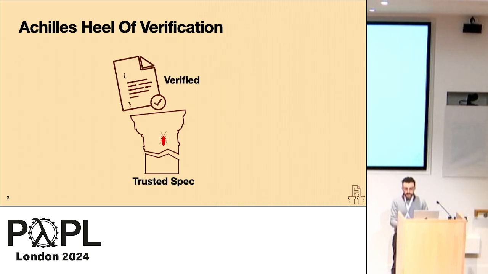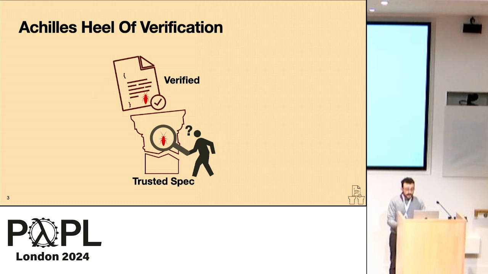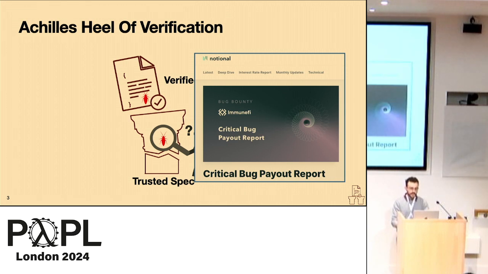If there is a bug in the specification, then that bug could also exist in the protocol or verified implementation and could potentially be hidden by a passing proof. Current techniques to ensure that a specification is correct rely on manual inspection. The insight being that specs are typically small enough and understood well enough to make this task feasible, but even experts have been found to make mistakes. This is an example from a bug in a Notional Finance verified smart contract. There was a double spending vulnerability that was the result of a bug in the specification.